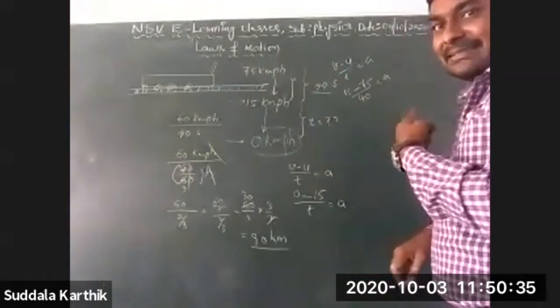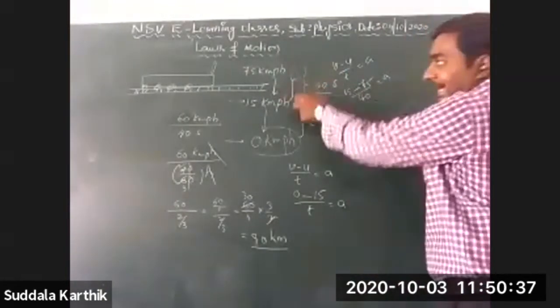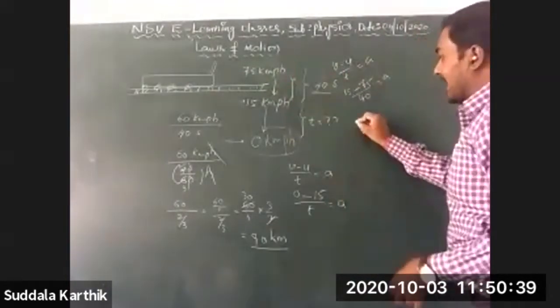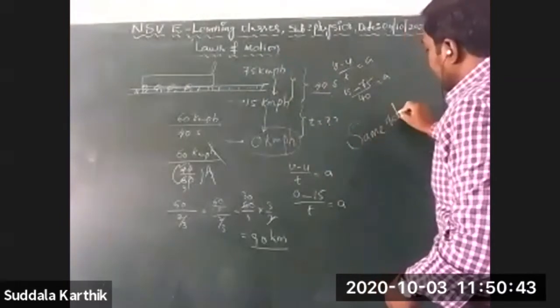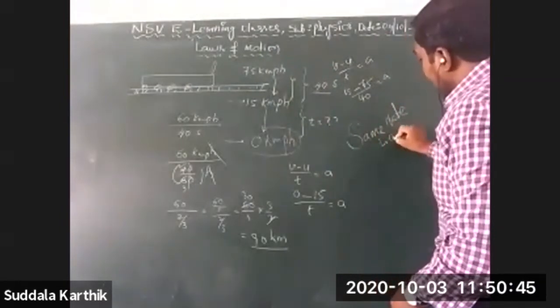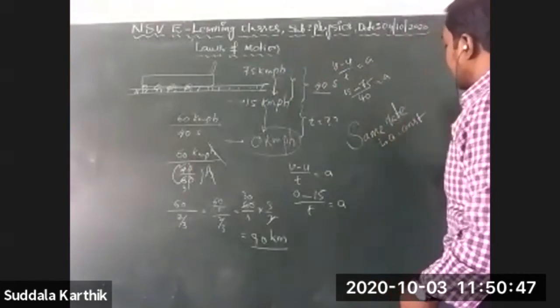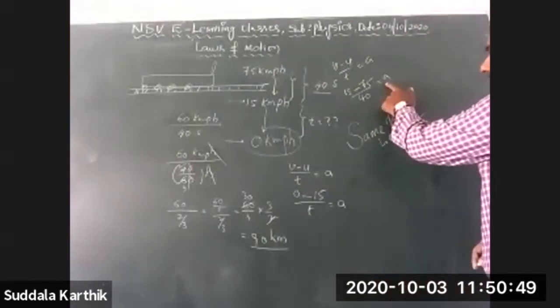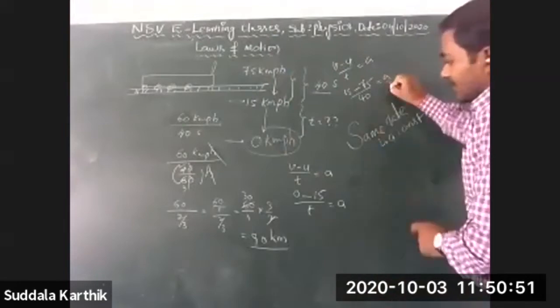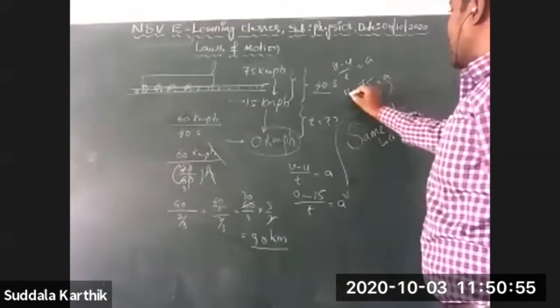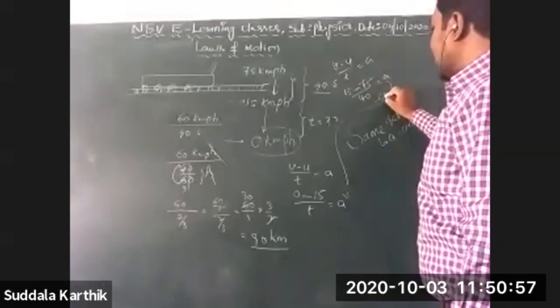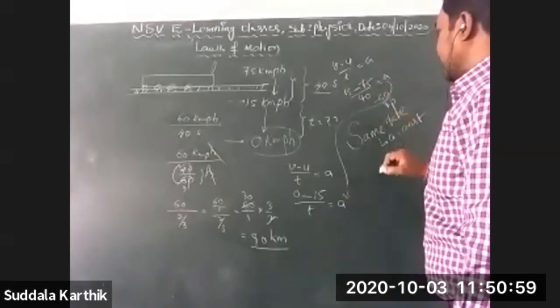Yeah, see here what is there, Nana? Same rate. Again a keyword, Nana. Same rate is nothing but a is equal to constant. So I am calculating a from here, and I am substituting that a here. You will get the answer. That is how much, Nana? 15 minus 75 is minus 60 by 40.